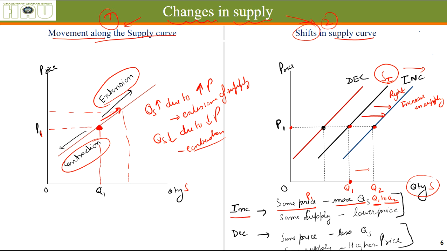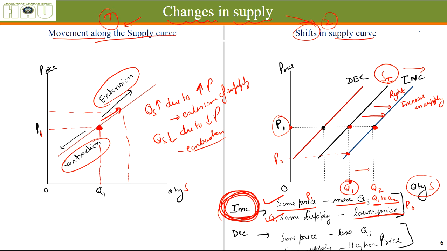The increase in supply can also be stated as that the earlier quantity, that is Q1, is supplied at a lower price now, P0. Let's see this, P0. So there are two ways of explaining increase in supply. One is at the same price or at the earlier price, more quantity supplied. And the other is that the earlier quantity is now supplied at a lower price. So these two things mean increase in supply. Just draw this diagram and draw inferences out of it.